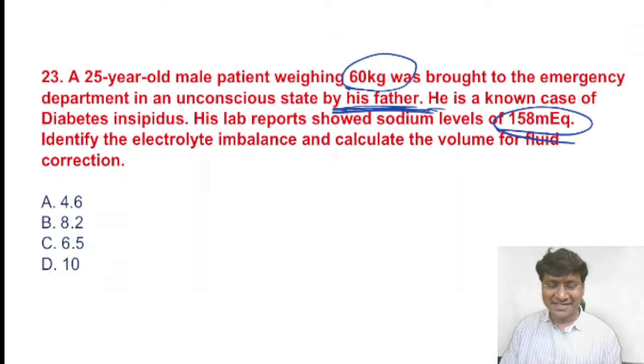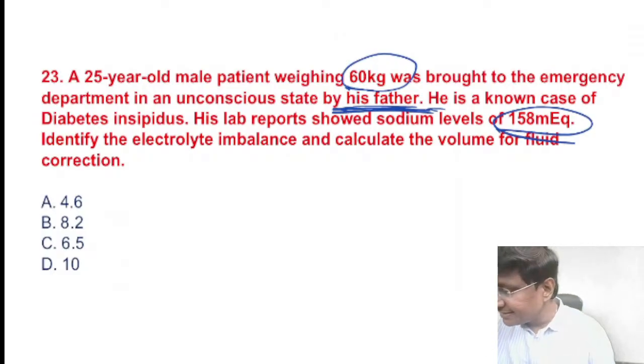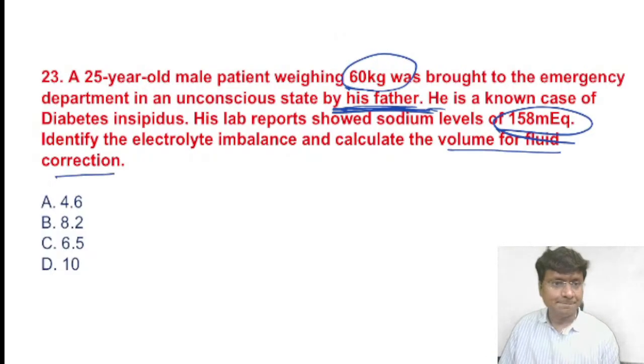So you need to know how to calculate the volume of the fluid correction. Definitely you will be given one question with a formula-oriented electrolyte correction.